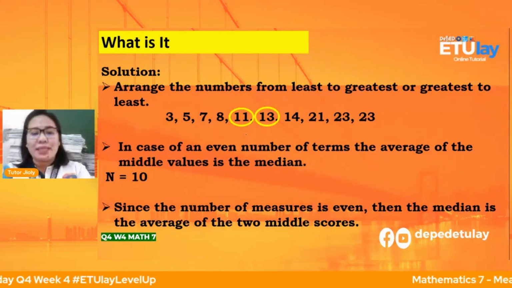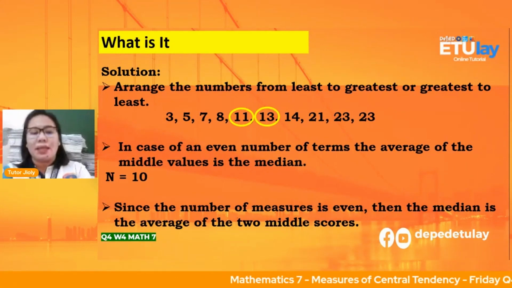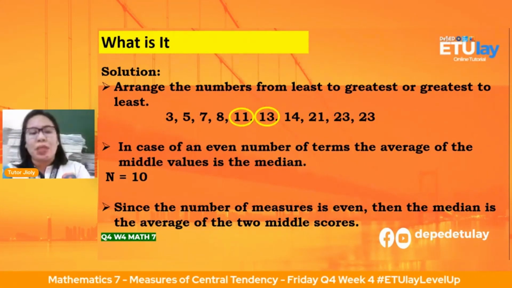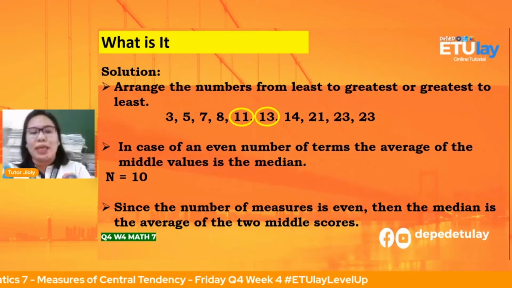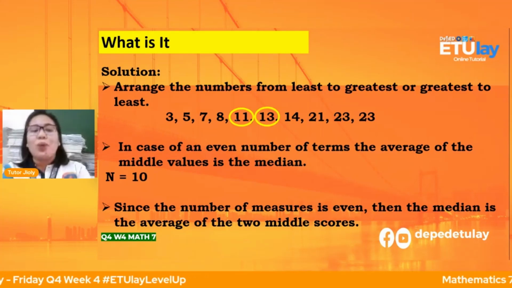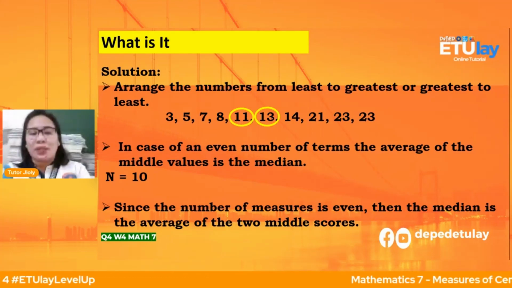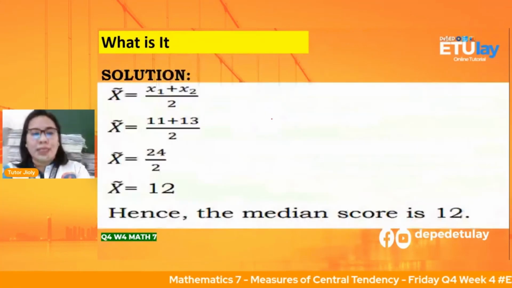So, yung gagawin natin, since the number of measures is even, then the median is the average of the two middle scores. Ito, binilugan ko na yung 11 and 13 kasi silang dalawa po yung nasa gitna. So, ang ating gagawin, we're going to add 11 and 13, then divide by 2 to find your median.